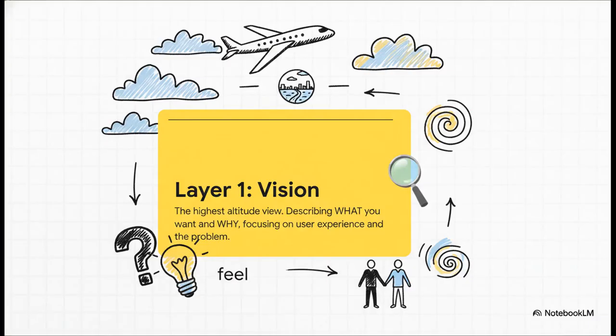All right, layer 1, vision. Think of this as the 30,000-foot view. We are not talking about code at all here, not yet. This is all about the why. What are we building? Who's it for? And most importantly, what's the vibe? How should this thing feel? This layer is your North Star for the entire project.